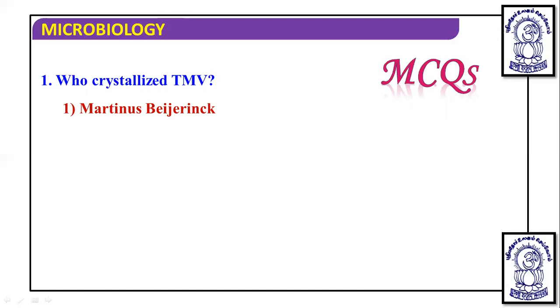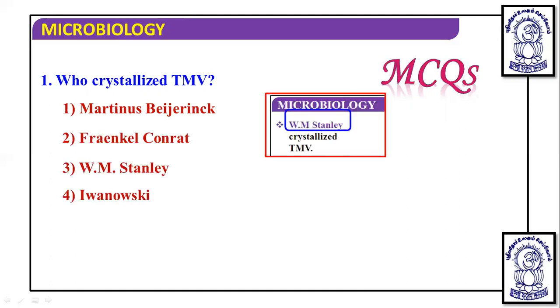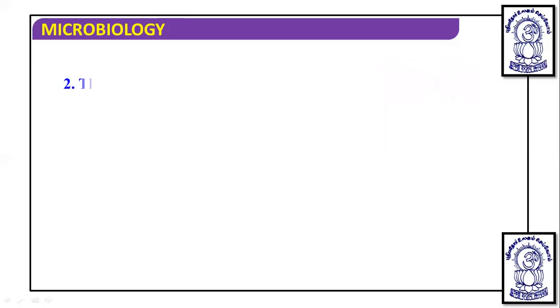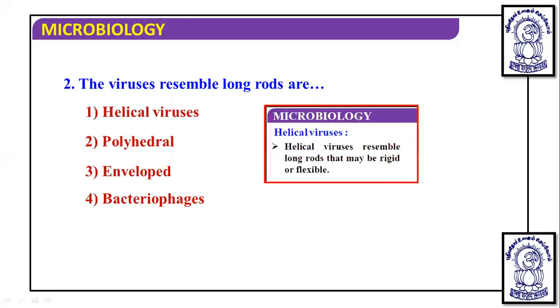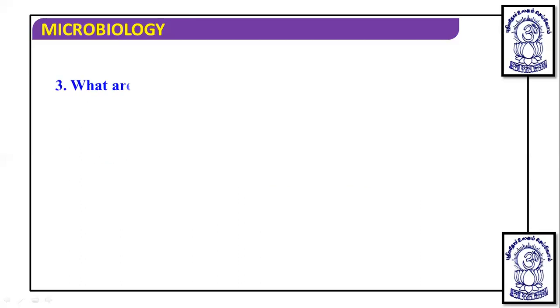So the answer becomes W. M. Stanley. Then another question: which viruses resemble long rods? They are helical viruses, as helical viruses resemble long rods which may be rigid or flexible.